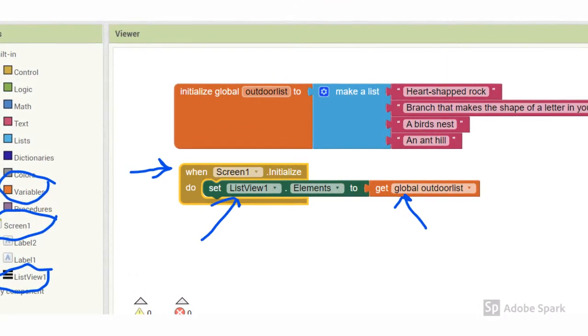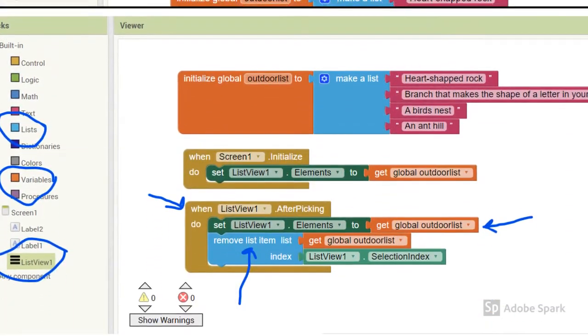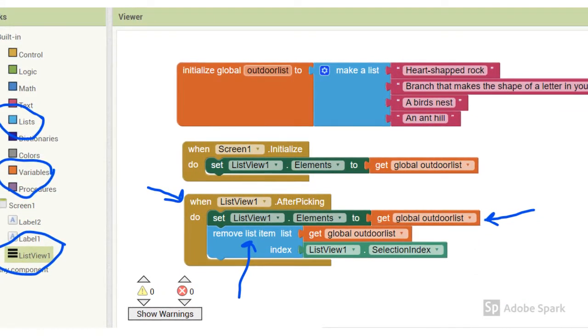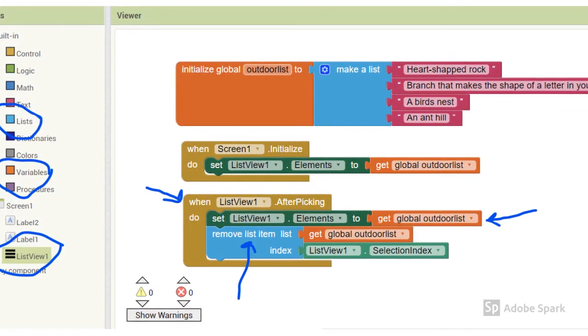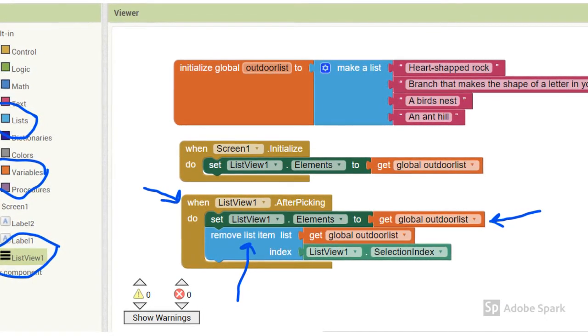Next, we tell the screen to show the items in our list when the user opens the app. We want the item to disappear after the user finds it and chooses it, so we need to tell the list view elements to change by removing that item.